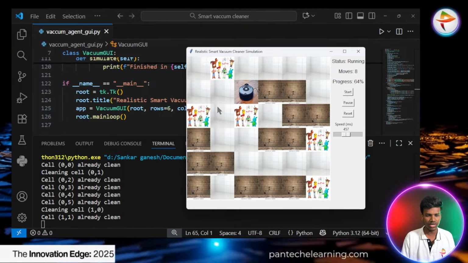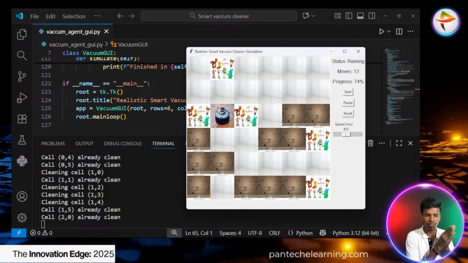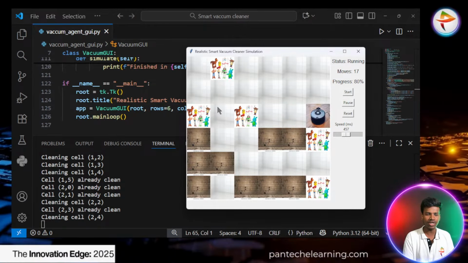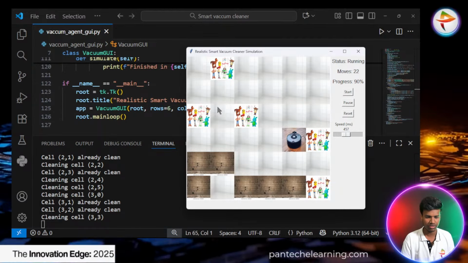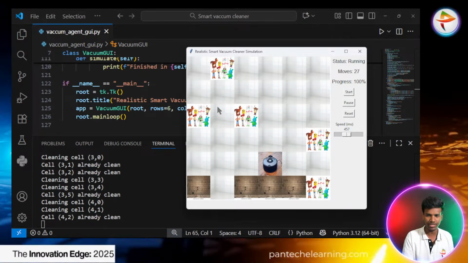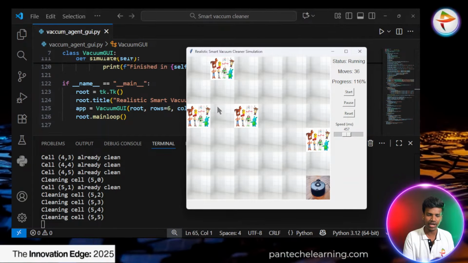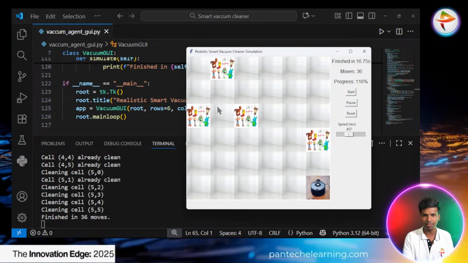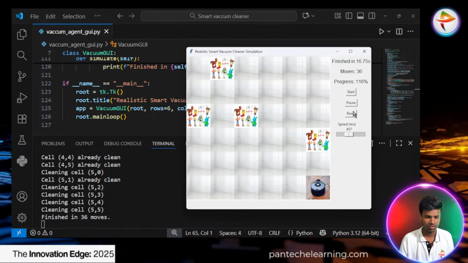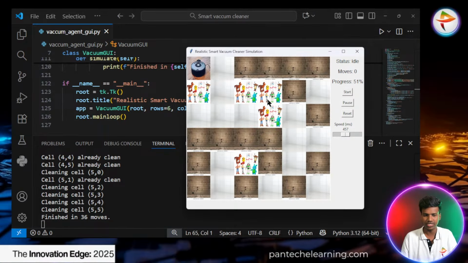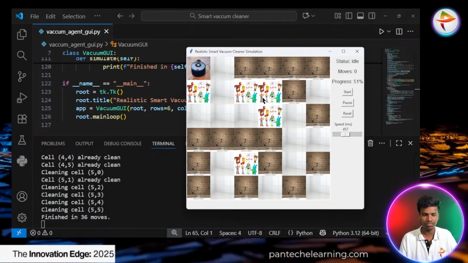So everywhere the dirty place is there. The vacuum has to pass the particular dirty place. After that the cleaning cell will be there. The cleaning cell will be assigned at the particular place and replace the particular location. That means the cleaner will clean every place. So now again reset, means again it has to reset the random dirty places and random cleaned place.